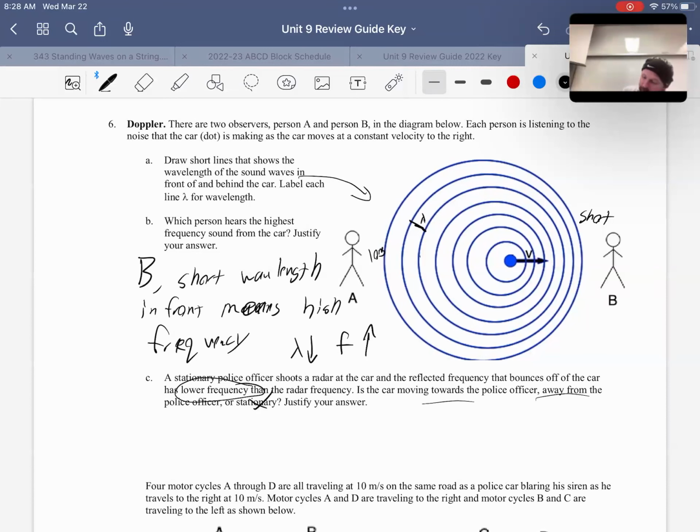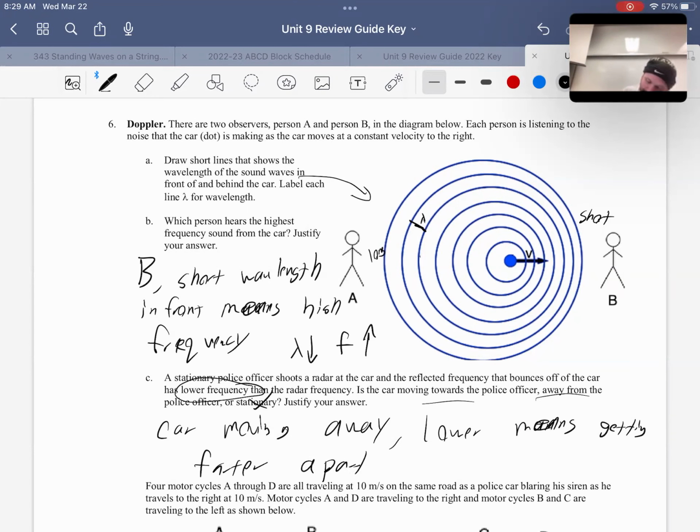Now, it got a lower frequency, so the car must be moving away, because they're getting further apart. Lower frequency means further apart. So higher frequency, coming together; lower frequency, further apart.